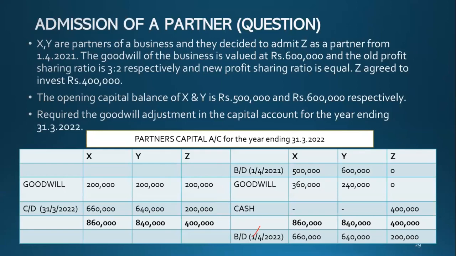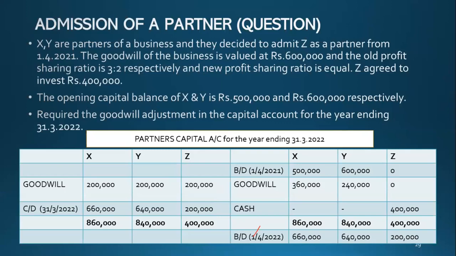A student has asked, why should we credit and debit for X and Y? In accounts, we need to show complete information.